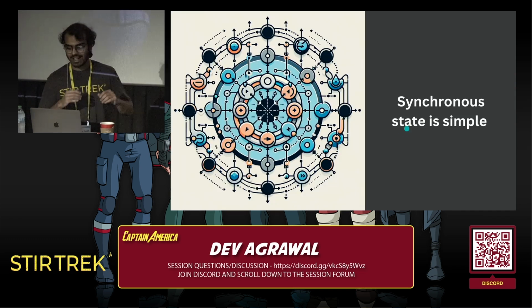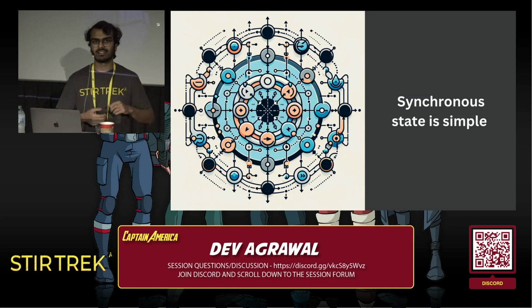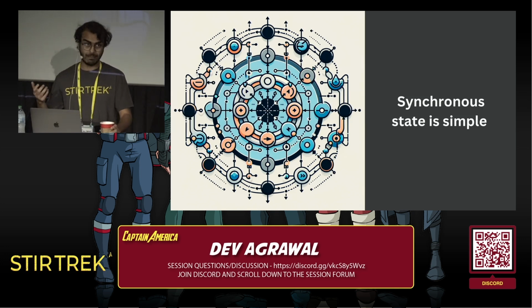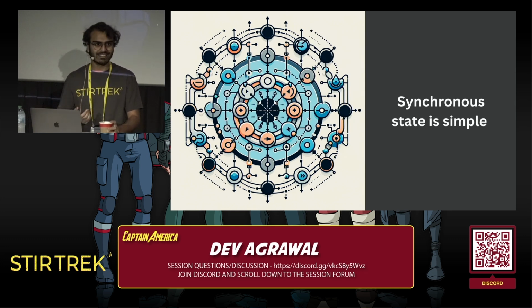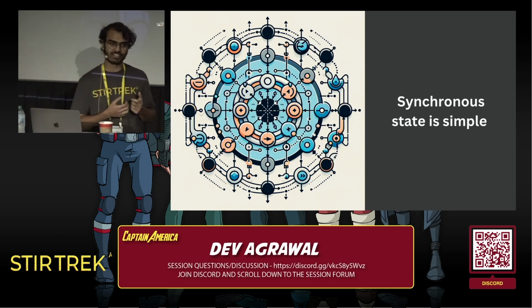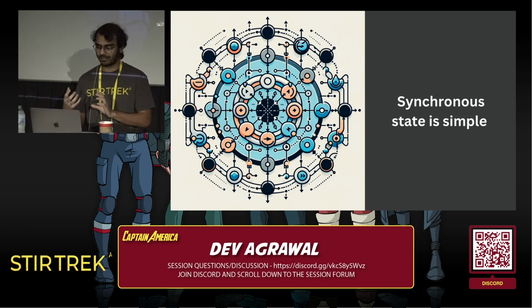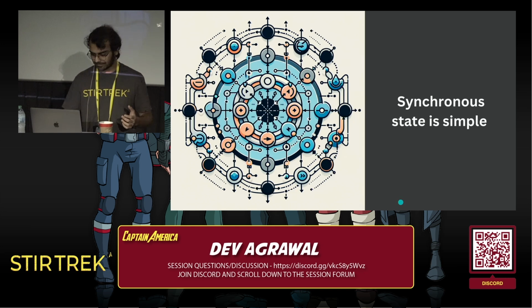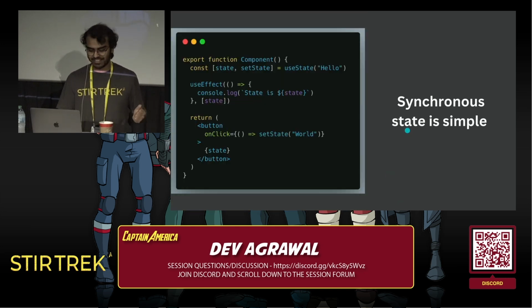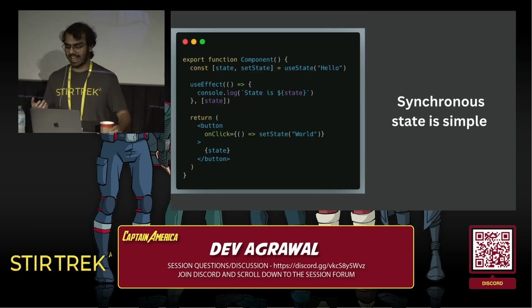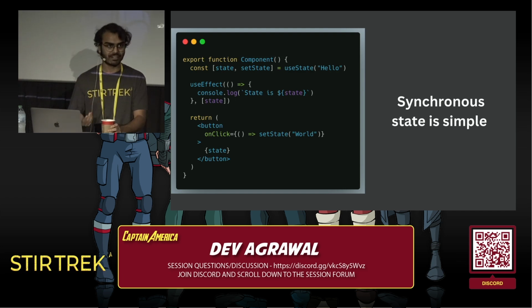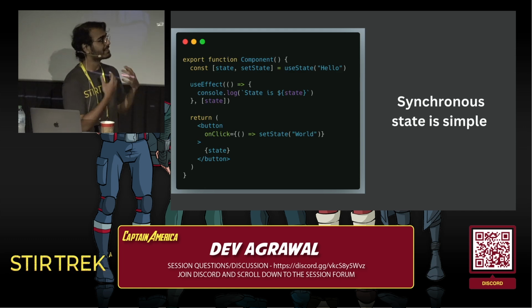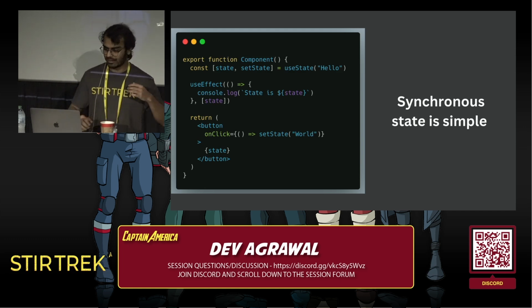Oh, I missed one. Synchronous state has been simple or easy ever since frameworks like React, Vue, and Angular made it easy, because they allow us to model our applications as some state, and UI as a synchronous derivation of that state. Sure, there's still asynchronous things going on in our apps, like event handlers. They are asynchronous. But as long as any asynchronous event can be represented as a new state in our application, we can handle it.